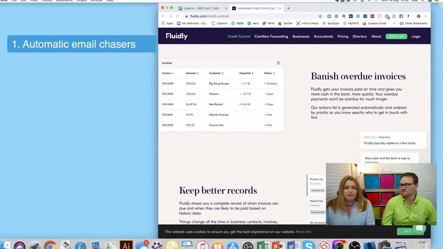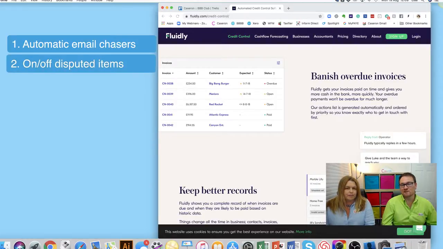Banish overdue invoices. Fluidly gets your invoices paid on time and gives you more cash in the bank more quickly. Fluidly generates an actions list automatically, and it's ordered by priority, so that when you log into the system, you can see which people you have to call and chase today. Fluidly will chase the people who are late and a bit tardy, but it allows you to chase the people who are super late and overdue and potential bad debts or potential poor payers. So it allows you to take a much more proactive view of your credit control.